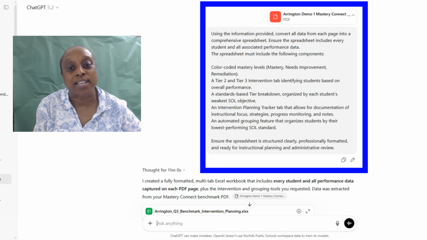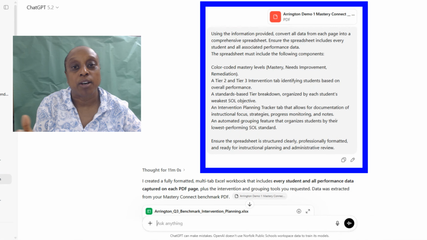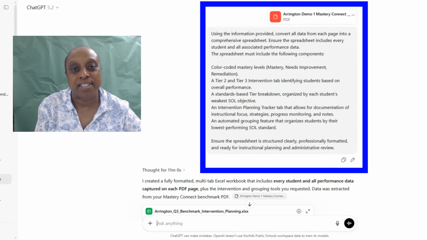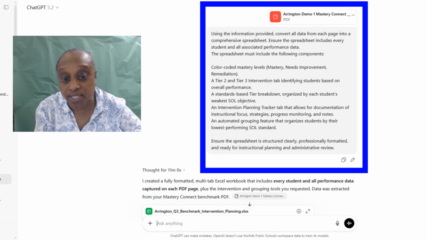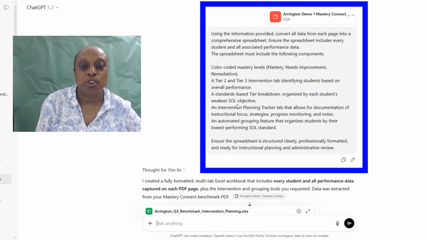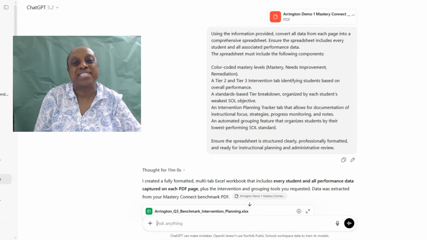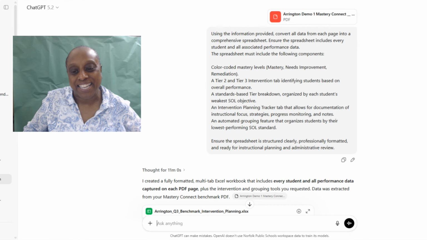I asked for a color-coded mastery level spreadsheet or tab. I asked it to show me tiers 2 and 3. I asked for a breakdown of the tiers and to add the students in there. And I also asked for an intervention planning tracker. So all these different tabs I added in here as well.